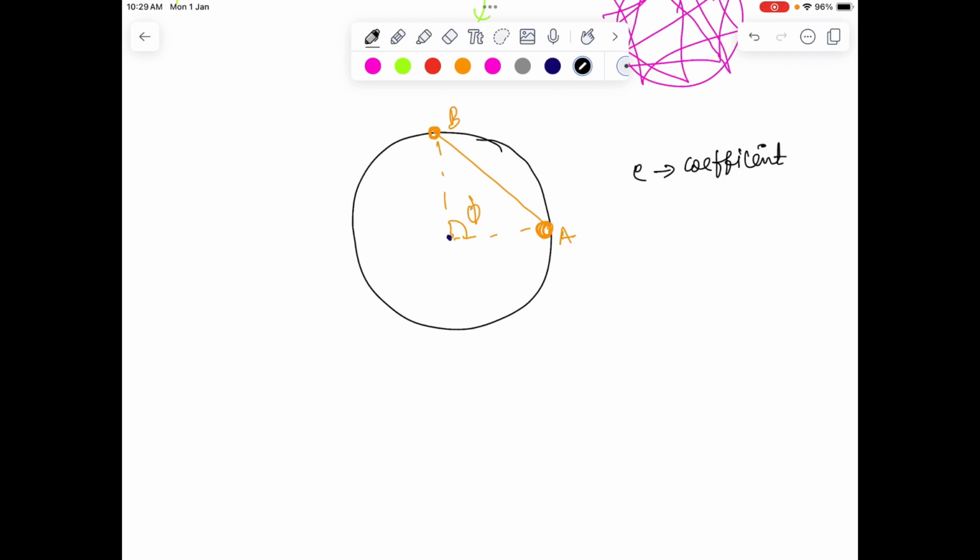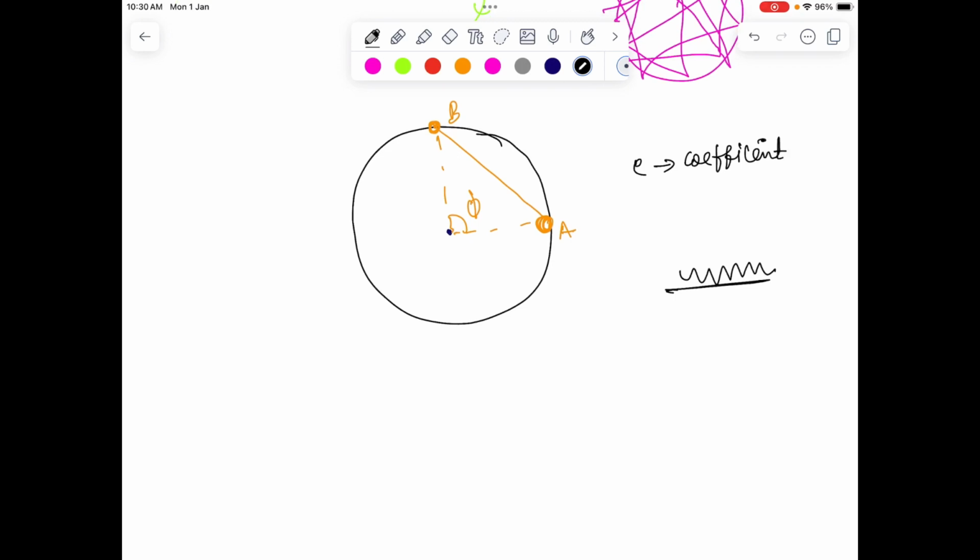Coefficient of restitution basically signifies the absorbing factor. So when the ball and the surface are not perfectly elastic, some part of the kinetic energy will be absorbed by the surface because of surface deformities. This is how basically we model it. So to account for the absorbing energy on the surface, we define something called coefficient of restitution, and it's quite commonsensical. How will you define it?